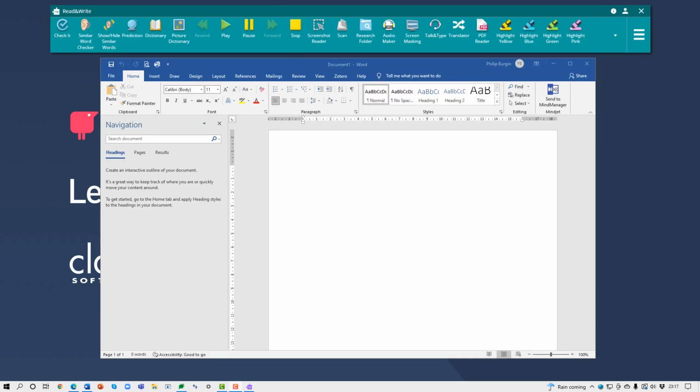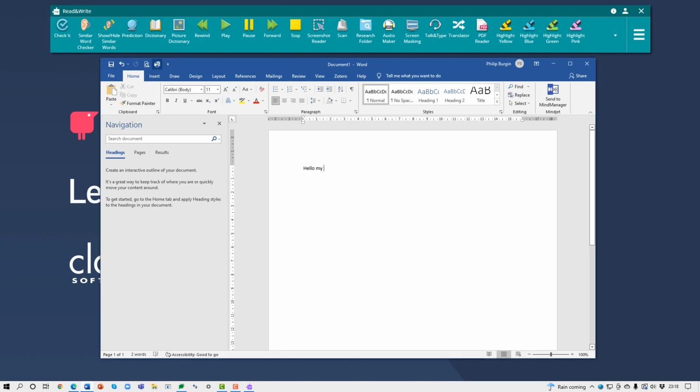Attention deficit disorder can often affect a person's focus, so we have two wonderful tools on the Read and Write toolbar: Prediction and Dictionary. Prediction predicts what a student is going to say next, reducing the stress and anxiety that goes along with the condition. Simply type and press the corresponding F key.